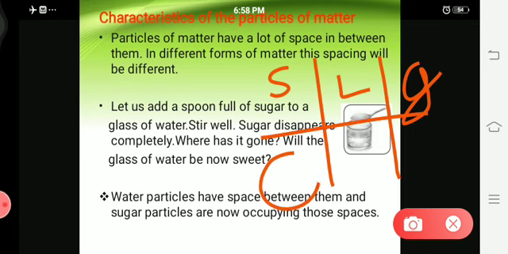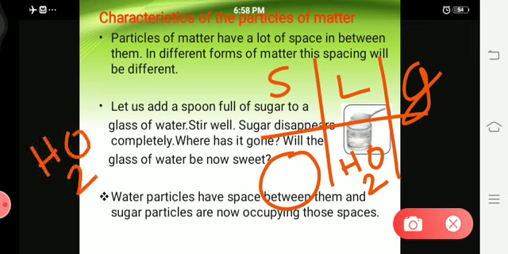Example for solid, consider a stone. A stone is a solid. Example of liquid, water. What is the formula for water? H2O. I will write here. Formula for water, H2O. Consider any gas, say hydrogen sulfide, or air is an example for gas. Consider any gas. So there are some particles present in all these three things.